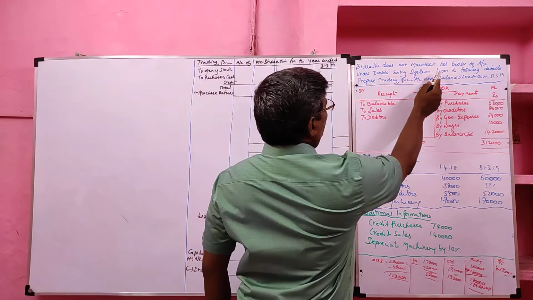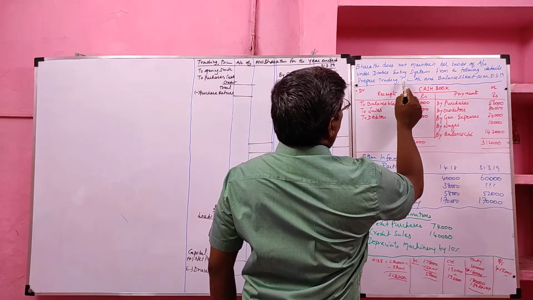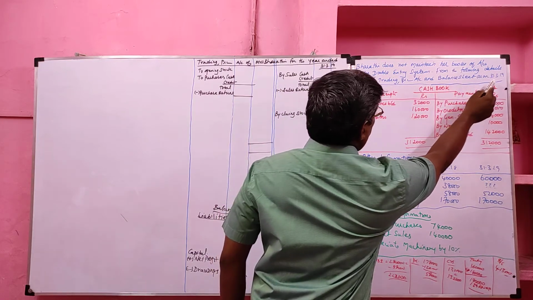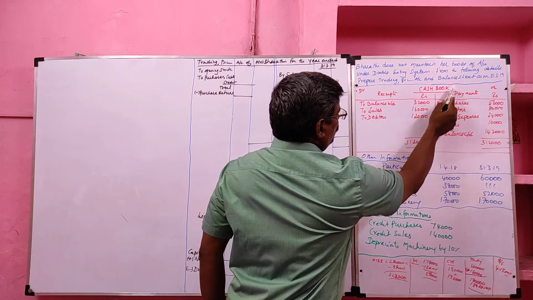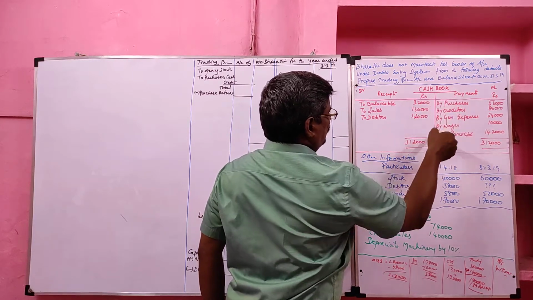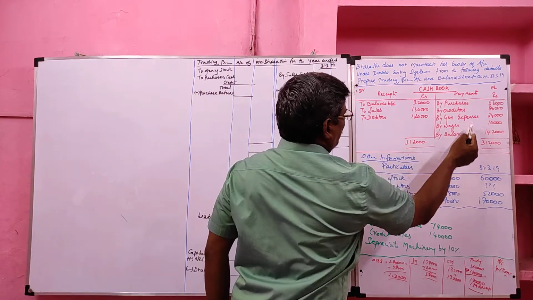Bharati does not maintain proper books of accounts. From the following details, prepare trading profit and loss account and balance sheet as on 31st March 2019. Here, a new item is given, that is called a cash book. In the cash book, the debit side receipts are given, the credit side payments are given.